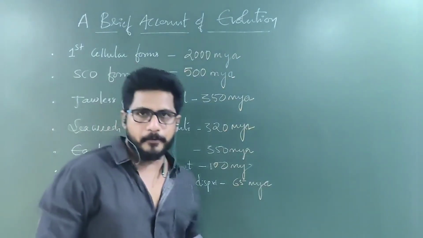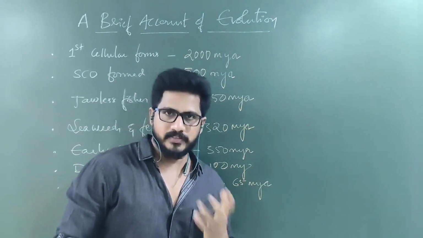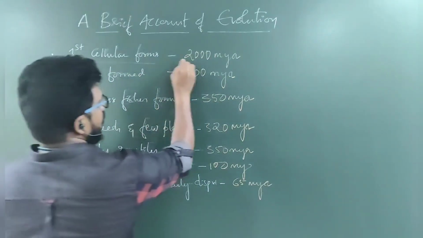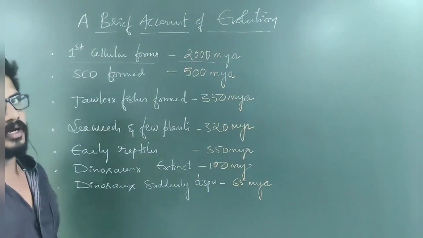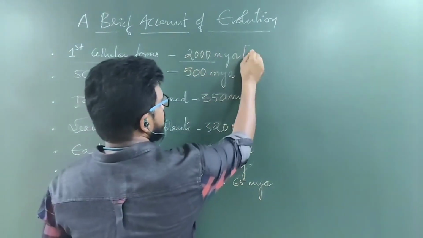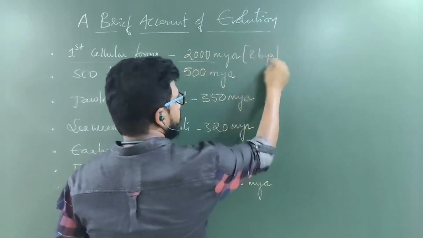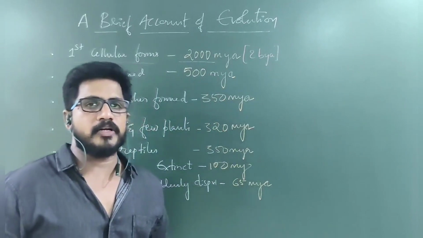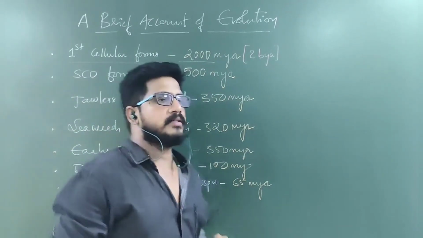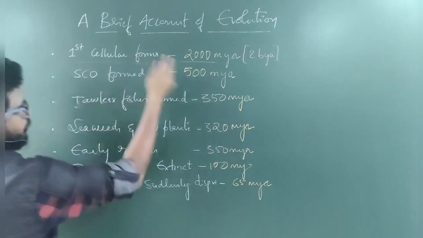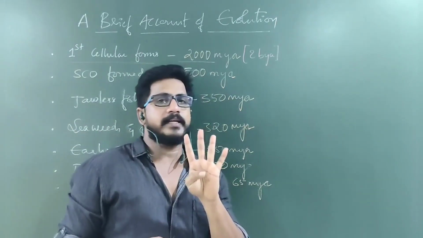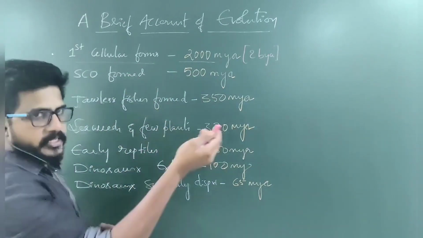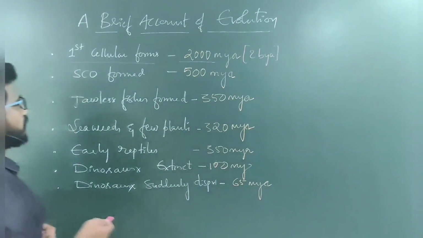Now see some typical points regarding NCERT about evolution. The first cellular forms occurred 2 billion years ago. Mind it, in the options it may be billions or millions, so choose according to the accurate information. But Earth was formed 4 billion years, nothing but 4,000 million years back. So it is half of the time taken for the formation of life on Earth.